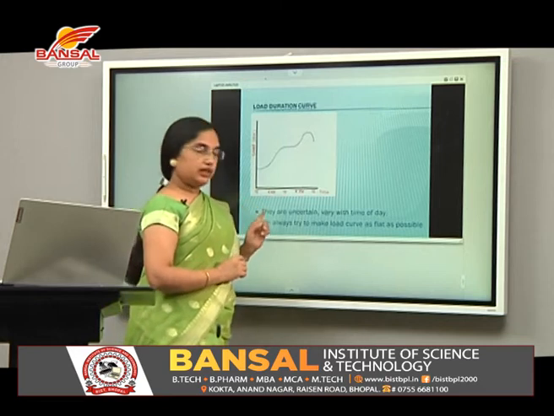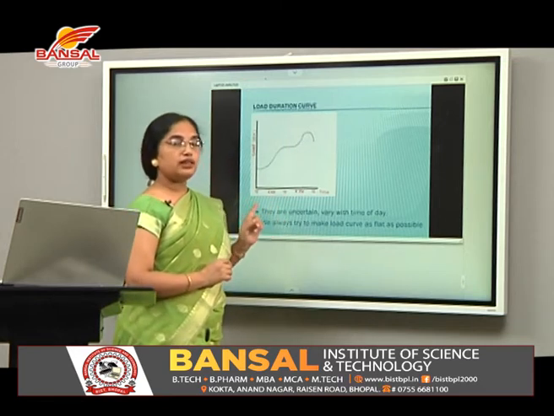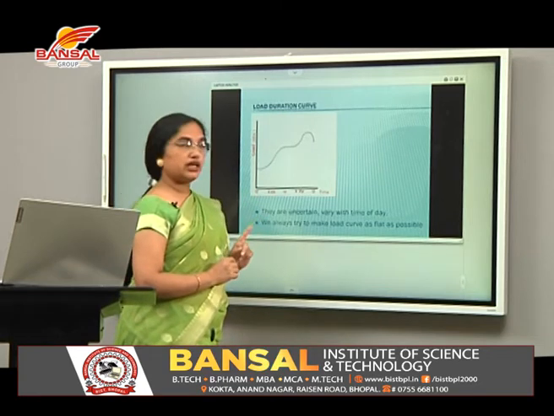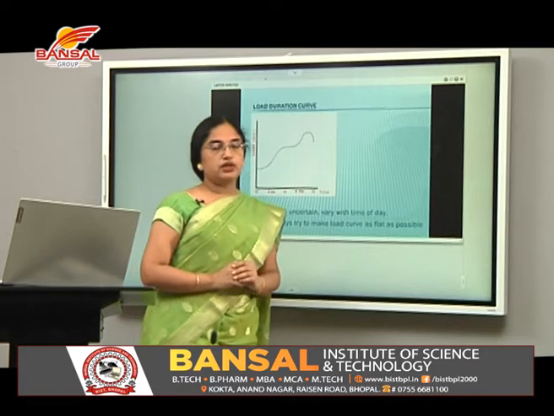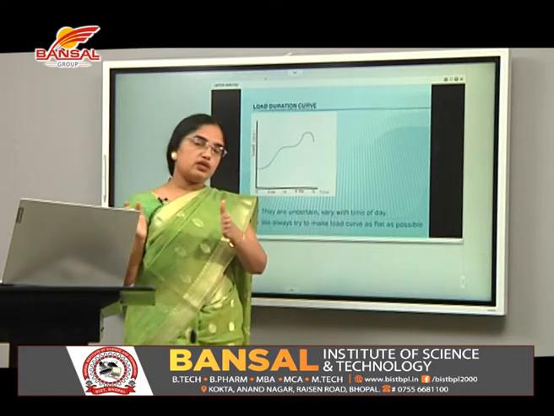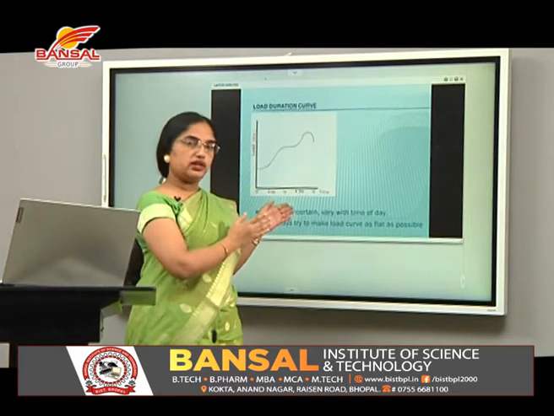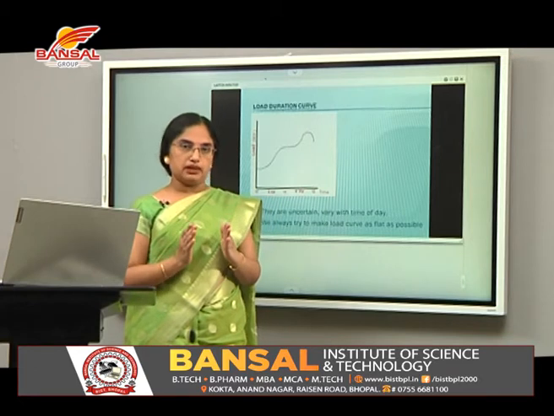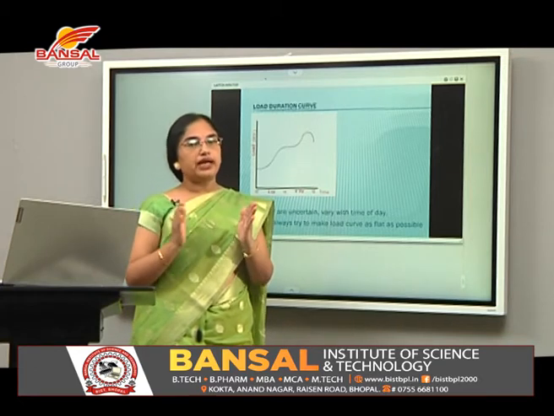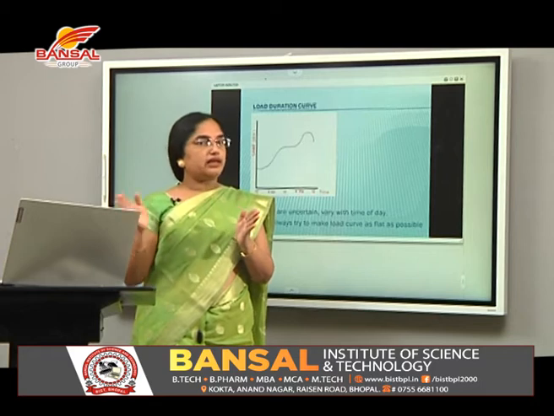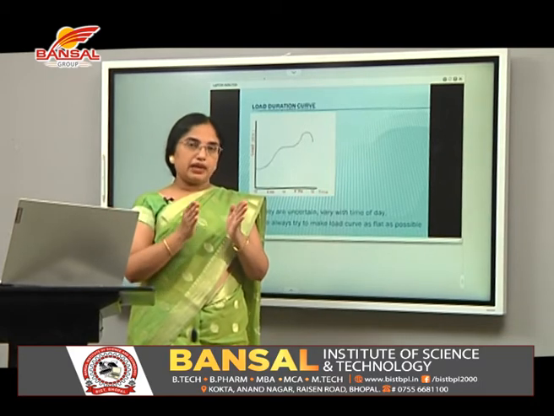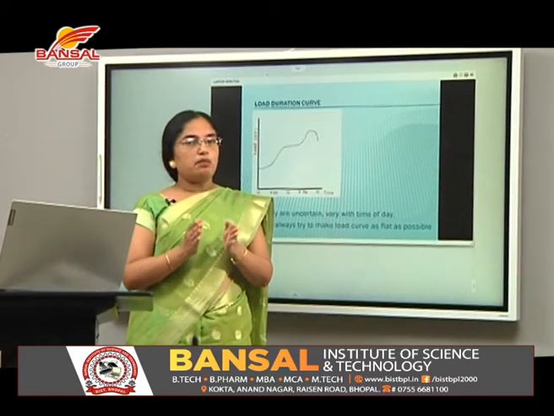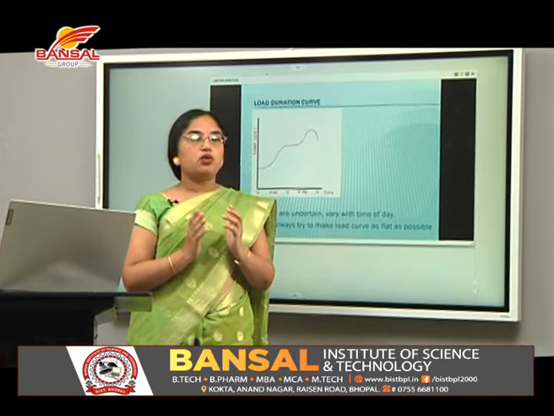Now you can see here they are uncertain. All the residential loads are uncertain, and we always try to make our load curve as flat as possible. Actually, residential load and all loads combined together make up our load curve, and we always try to make this load curve as flat as possible. For that we have to combine all these loads depending upon their characteristics in such a way that we get maximum output, that means a combination which is the most efficient one.